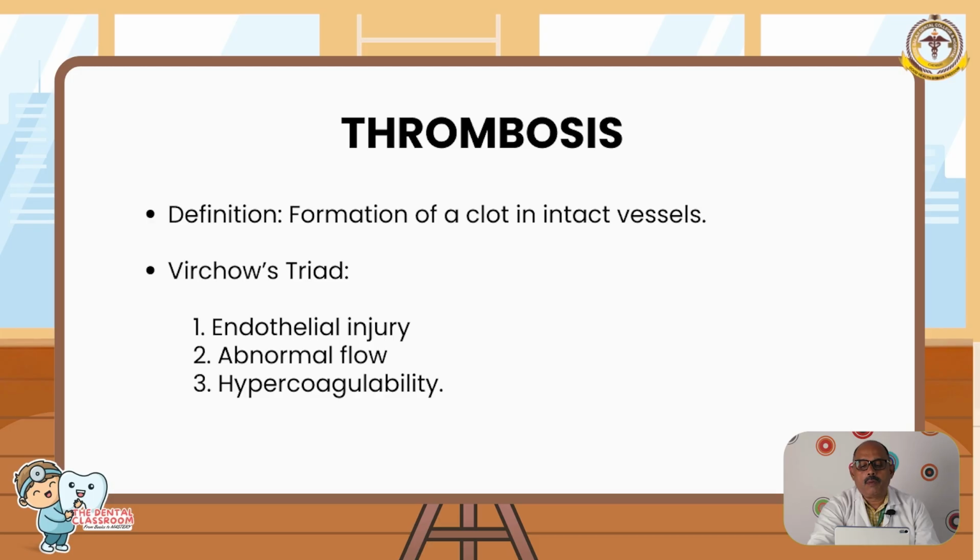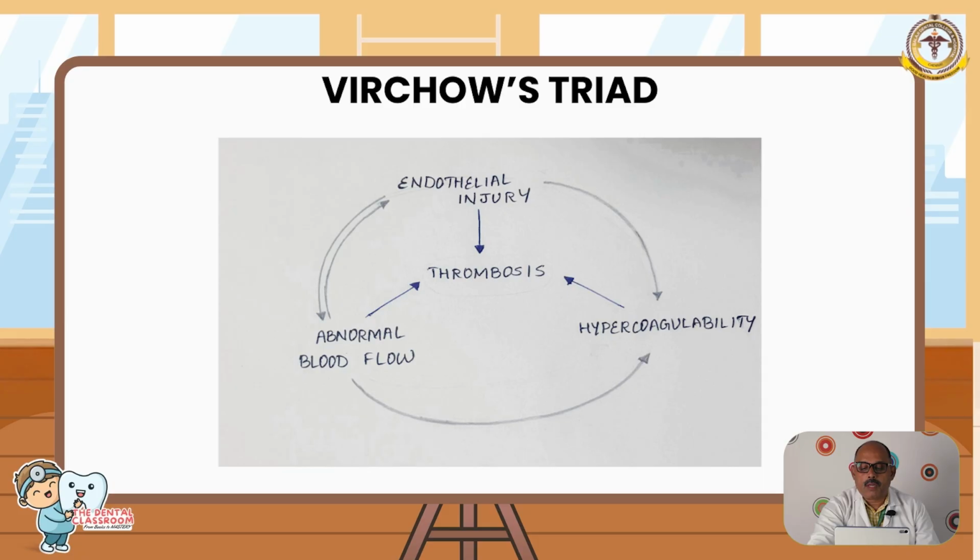Thrombosis, definition: formation of a clot in intact vessels. Virchow's triad: there can be endothelial injury, abnormal flow or hypercoagulability. This is a pictorial diagram of Virchow's triad. Endothelial injury commonly occurs due to hypercholesterolemia or inflammation. Abnormal blood flow can be because of stasis. Hypercoagulability can be because of disseminated cancer or factor V Leiden.